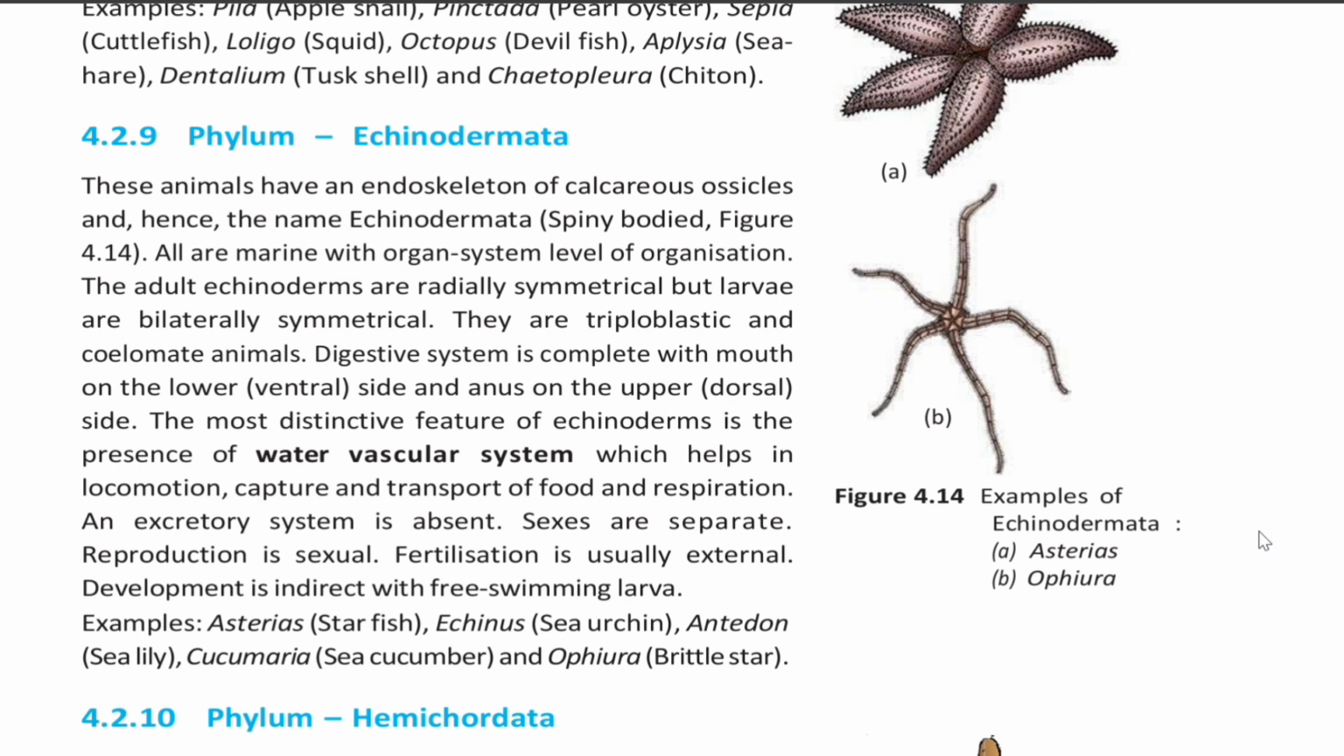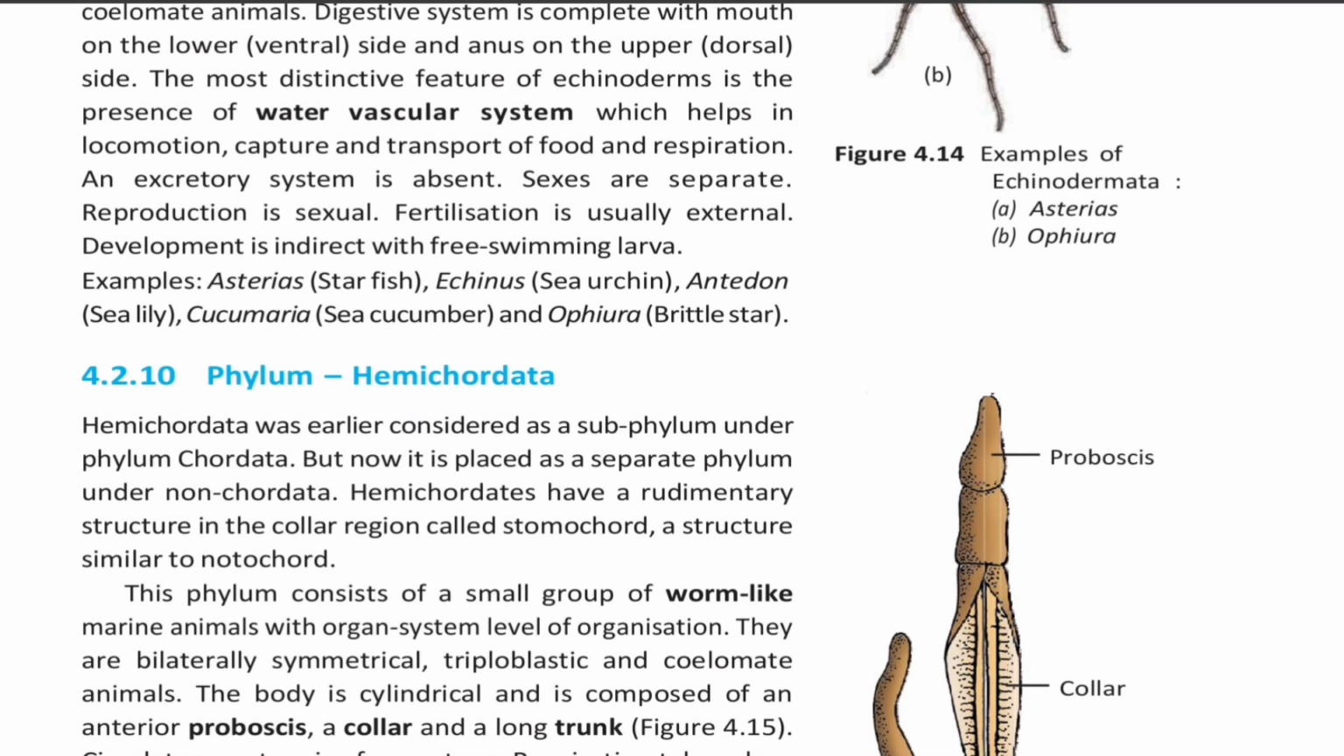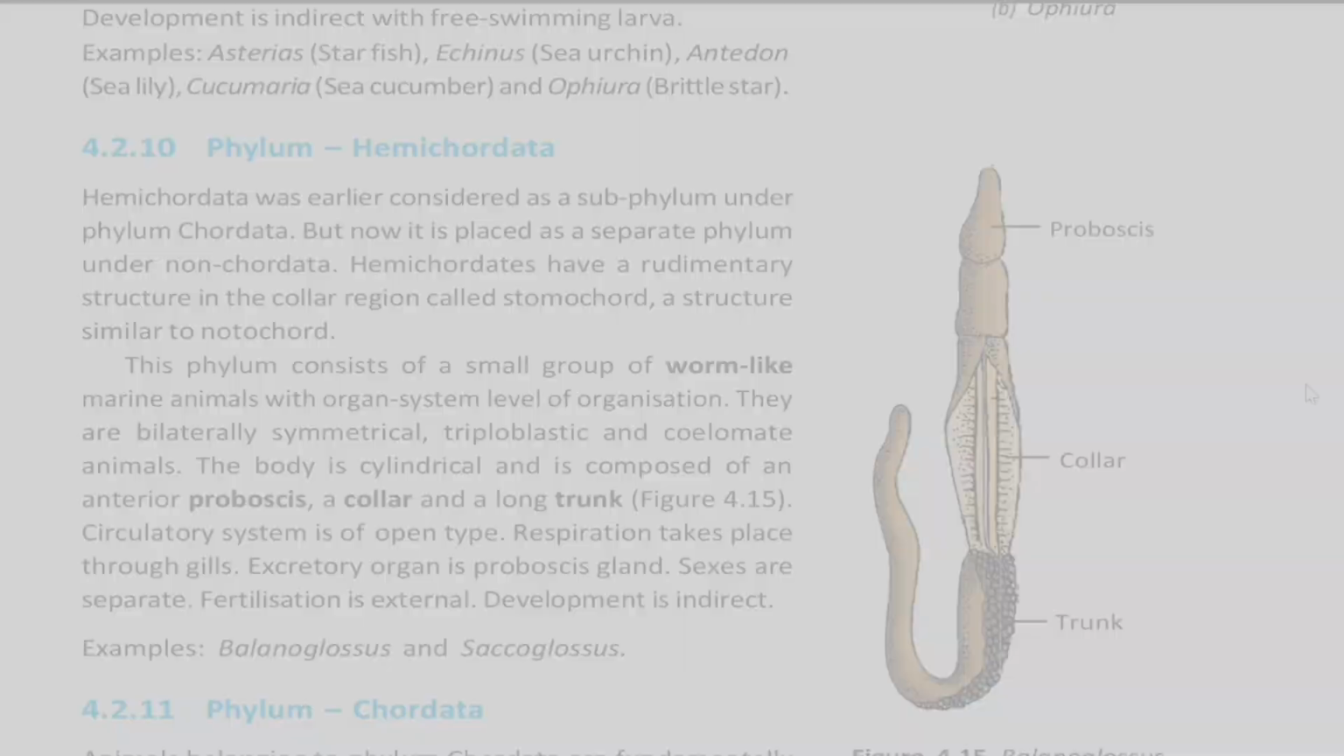An excretory system is absent, sexes are separate, reproduction is sexual, fertilization is usually external, development is indirect and with free swimming larvae. Examples: Asterias, that is starfish; Echinus, that is sea urchin; Antedon, that is sea lily; Cucumaria, that is sea cucumber; and the last one is Ophiura, that is brittle star.